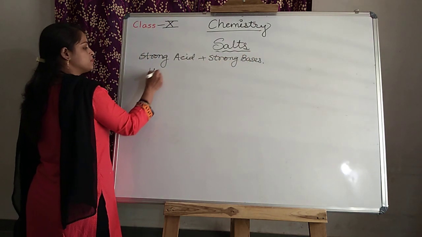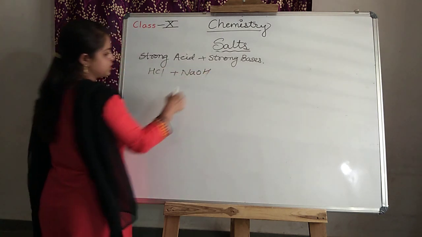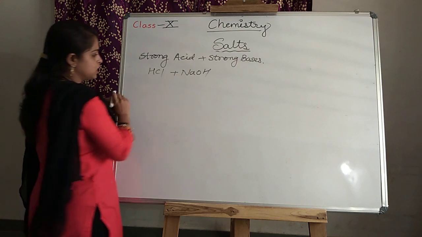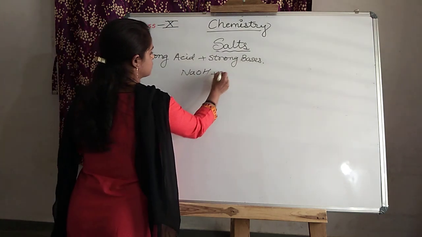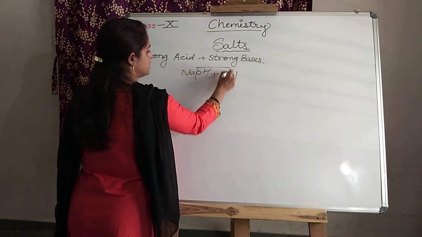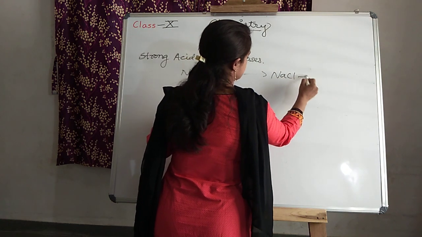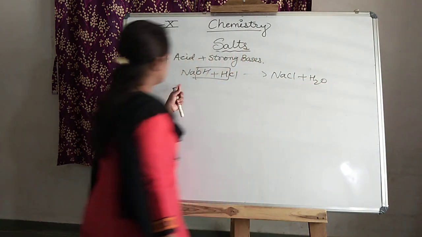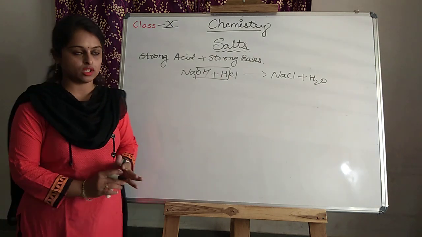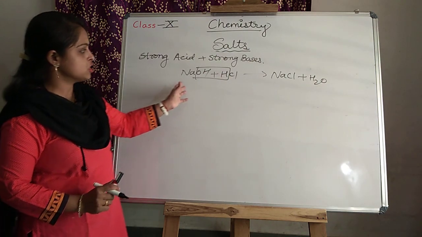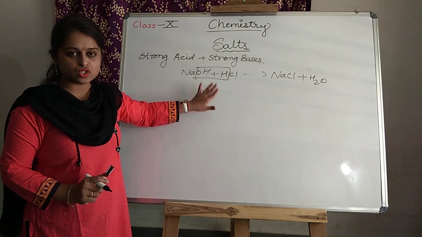Now strong acid HCl, strong base NaOH. Okay, if we write this in this way, they combine and form salt and water. Okay, a strong acid and strong base undergo reaction and form salt and water. So what happens at this stage? They are neutral. The pH of this salt is neutral.